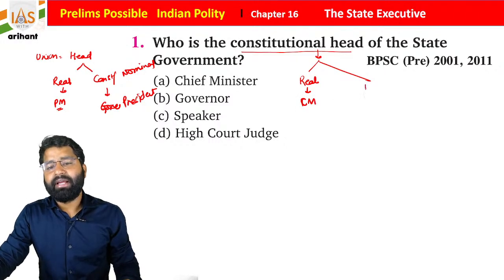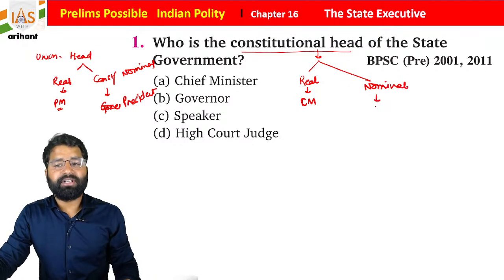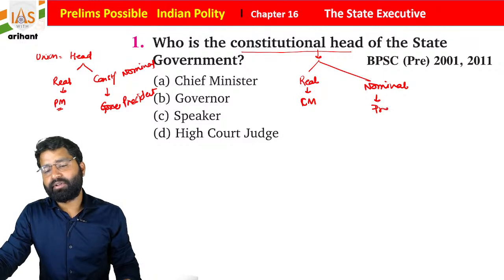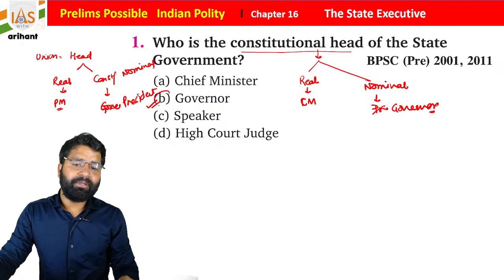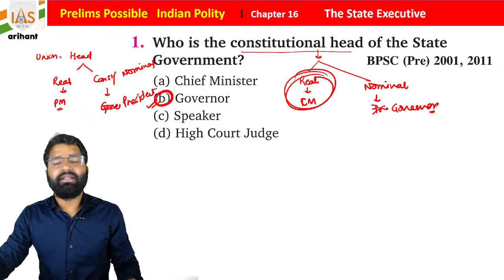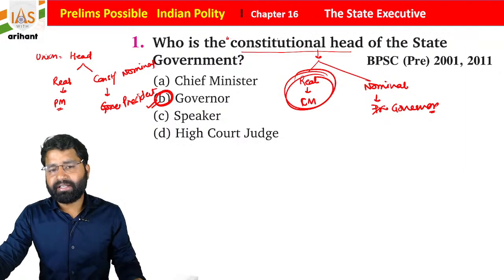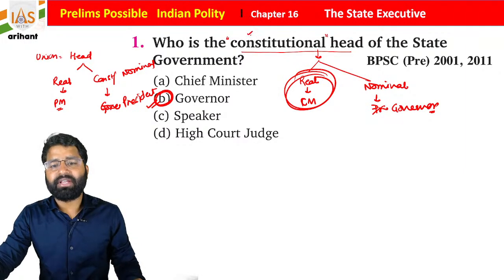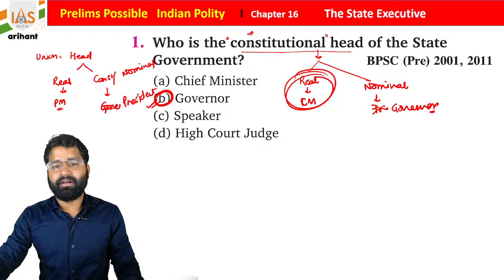the state, and the nominal or constitutional head is basically the Governor of the state. Okay, so what you find, students, the Governor will be the constitutional head, but the real head is the Chief Minister of the state. So that's why they have written very clearly here constitutional head, meaning according to the constitution, who is the head of the state government, students.